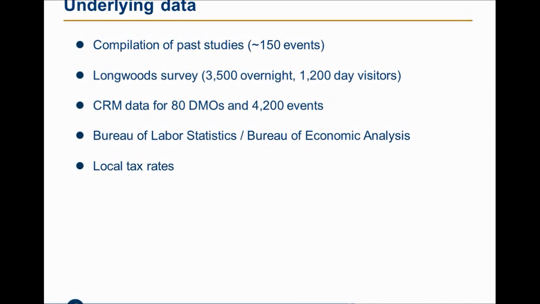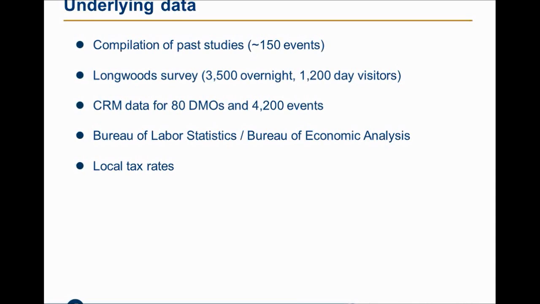That data includes a compilation of studies across more than 150 sporting events. It also is based on data from Longwoods International, covering more than 4,500, nearly 5,000 participants in sporting events.